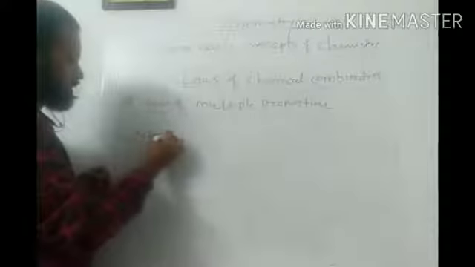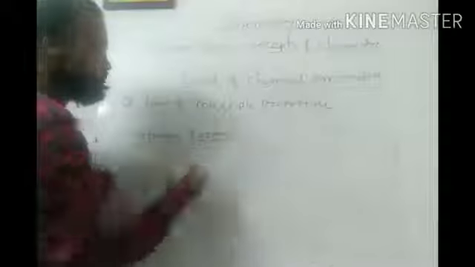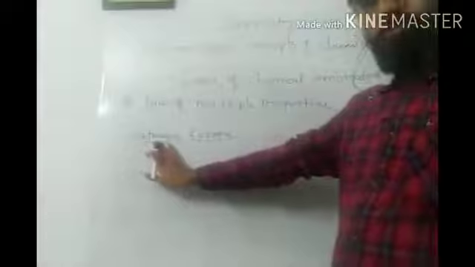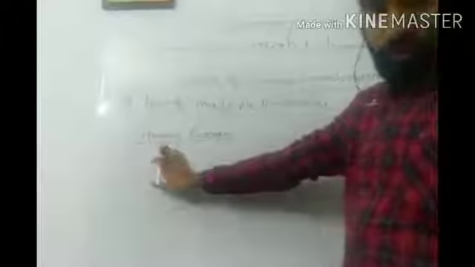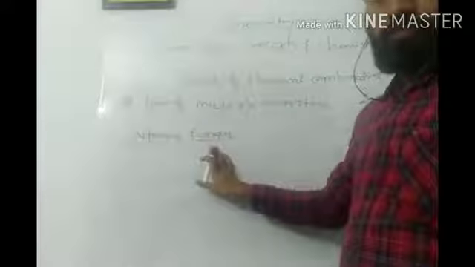two elements. First I am going to consider nitrogen and second oxygen. I am going to combine them to get the oxides of nitrogen. We all know that when we combine oxygen and nitrogen, we get oxides of nitrogen. If we keep the mass of one element, nitrogen, constant, then the second element bears a whole number ratio. So let's see how it happens with the help of this example.